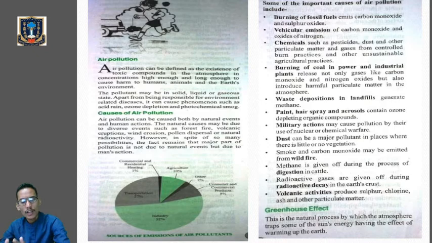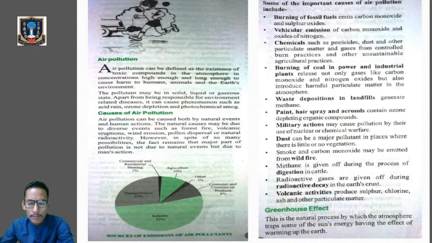That means air pollution will not only hamper the health of the human being, but is also responsible for bringing acid rain, for the depletion of the ozone layer, and for the occurrence of photochemical smoke.